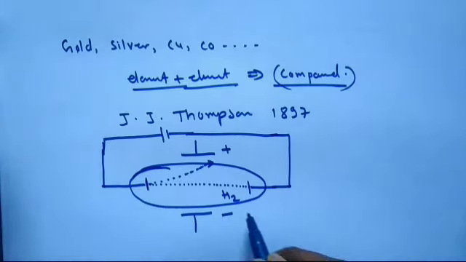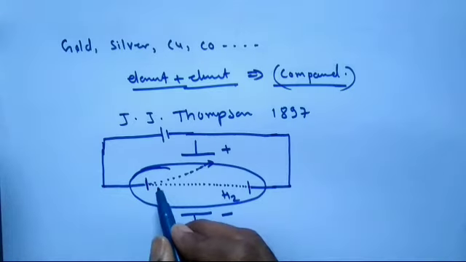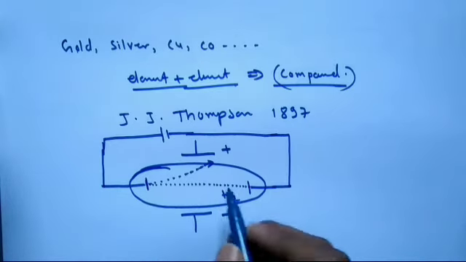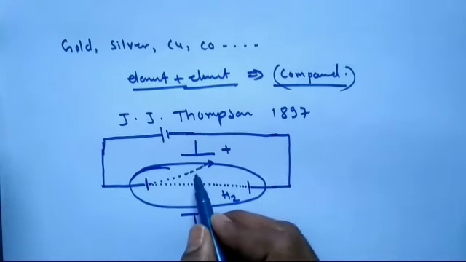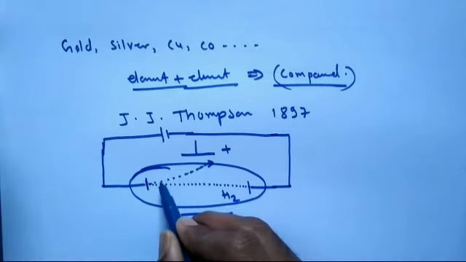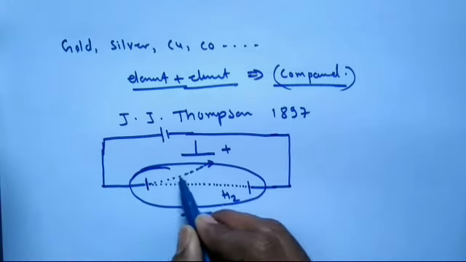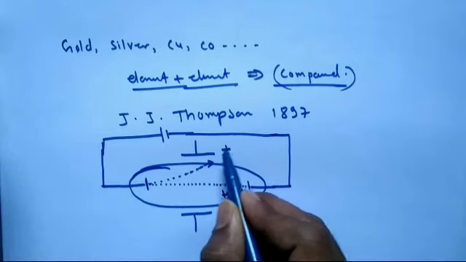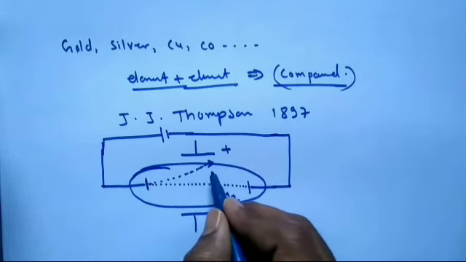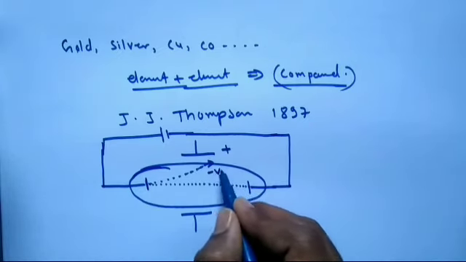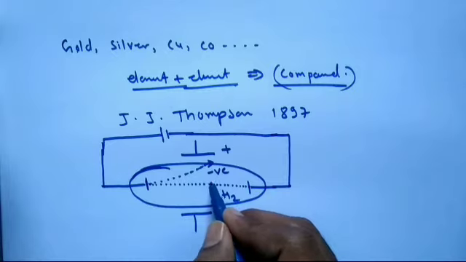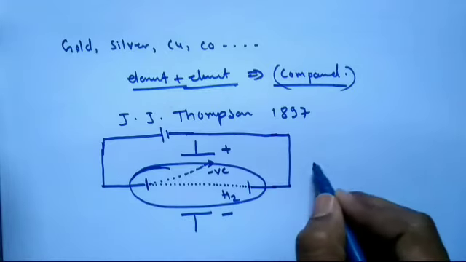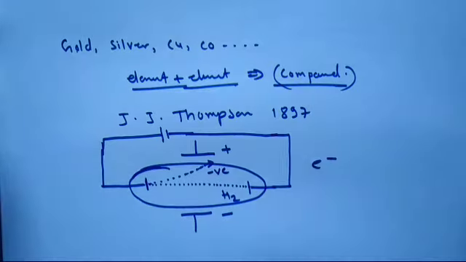He was confused because he used hydrogen atoms, which are electrically neutral. What he concluded is that the particle attracted to the positive charge should be a negatively charged particle. And what is the negatively charged particle of the atom? Nothing but the electron today.